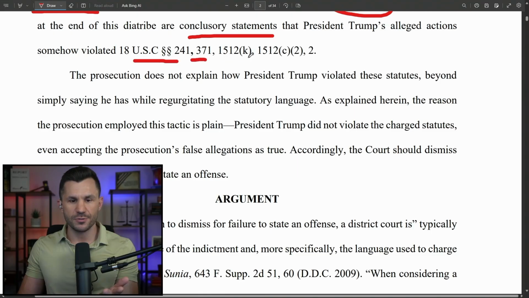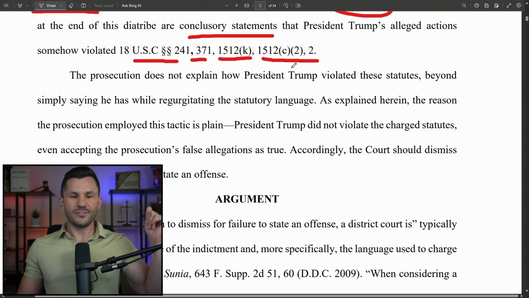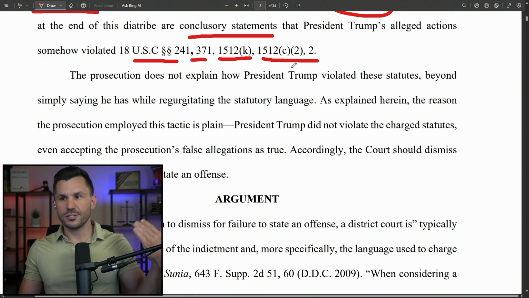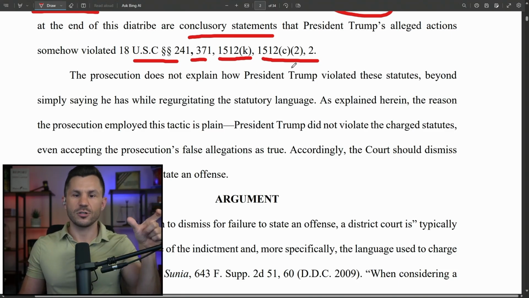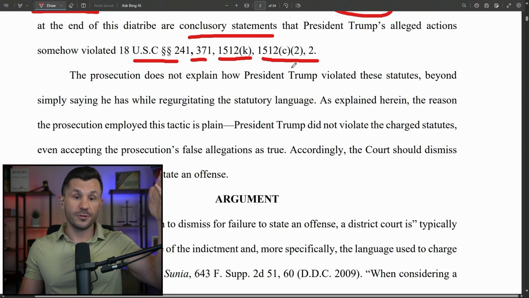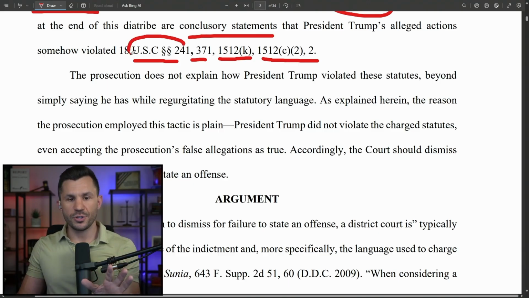And remember, in the law, things have to be very specific. If you're going to get charged with a crime, you've got to be very articulate about what the elements of that crime are. Otherwise, you could be prosecuted for anything. And so they're going to walk us through the U.S. law for each one of these sections, and we're going to unpack them.